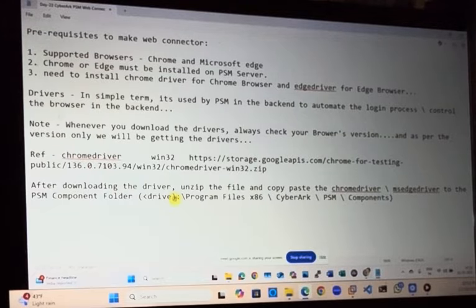It could be any drive, but the remaining path will be the same. That is for the driver.